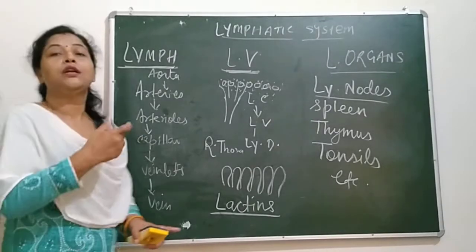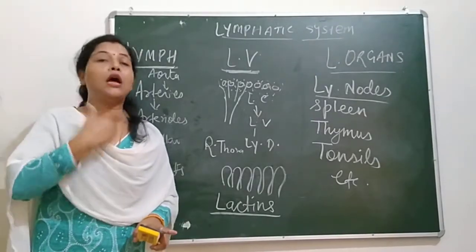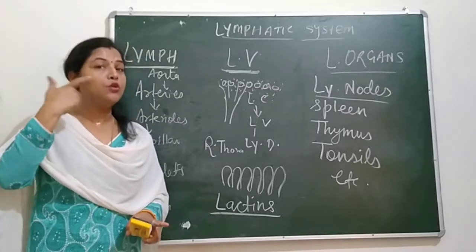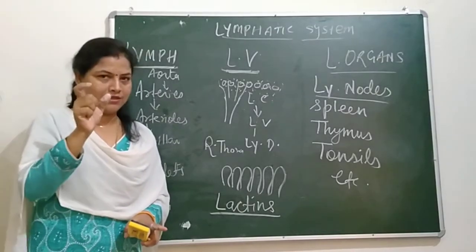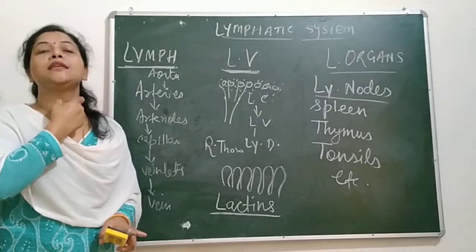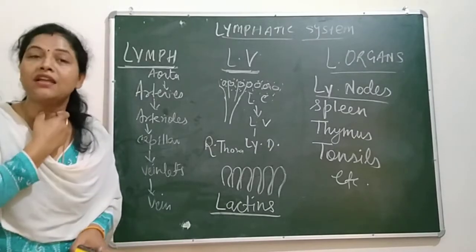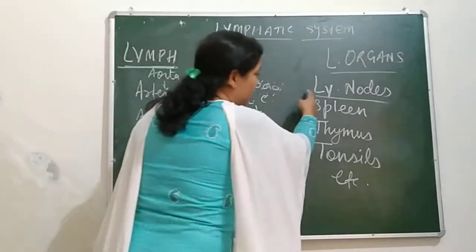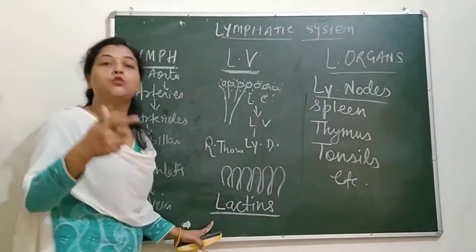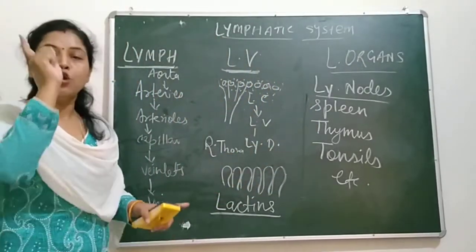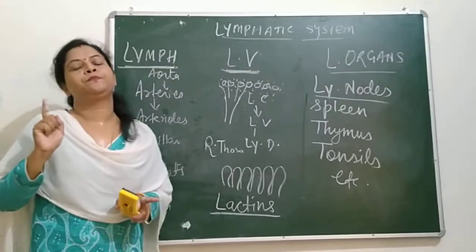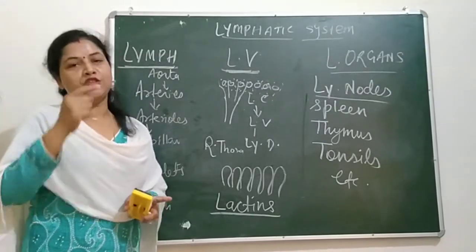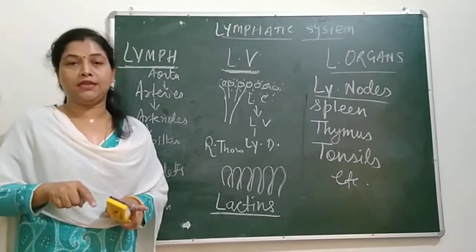Tonsils are in your neck region and even near your nose. Inside the nose also tonsil is there. Thymus is a gland which is present in your neck region. These are all responsible for maturing lymphocytes present in WBC to fight against the germs or pathogens.